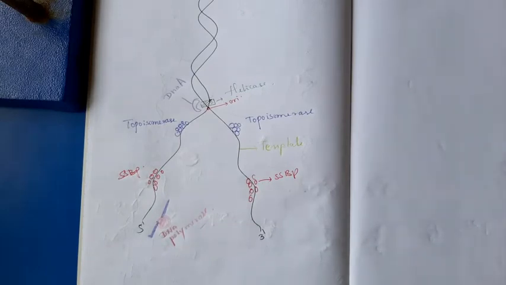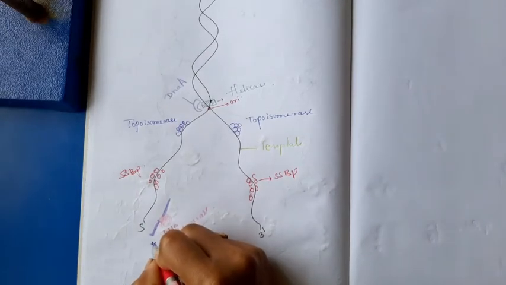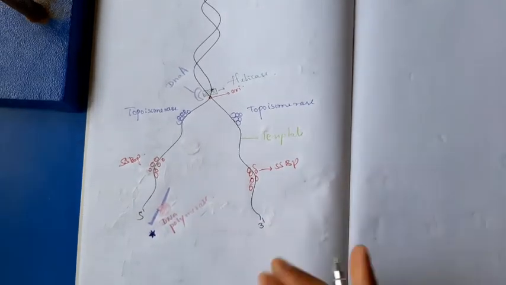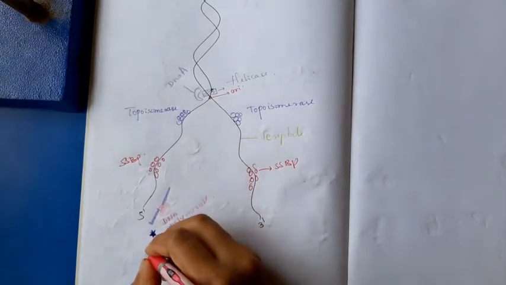That double stranded formation is by another specialized protein, here I will mark that protein with a star symbol. That is very important for our replication process. Okay, that star is nothing but the primase.